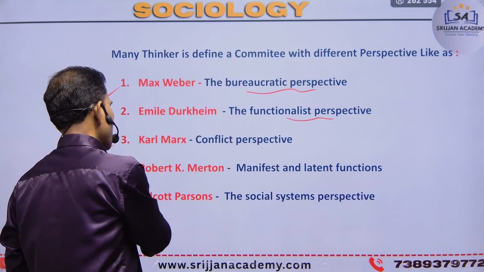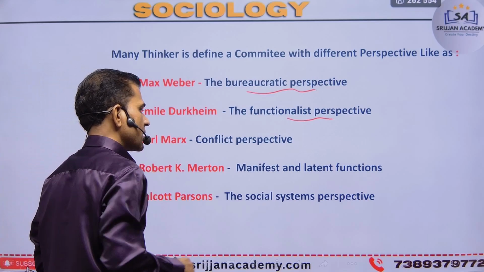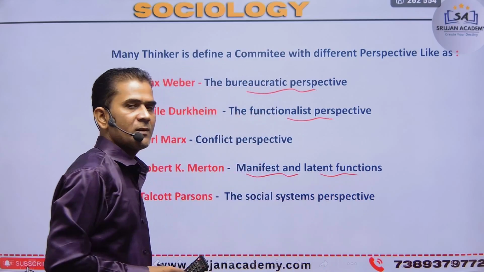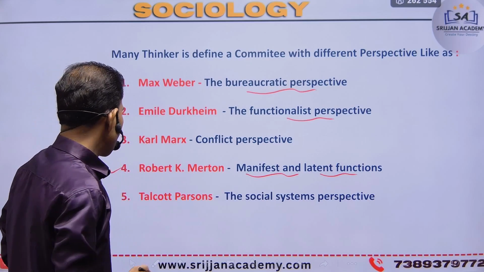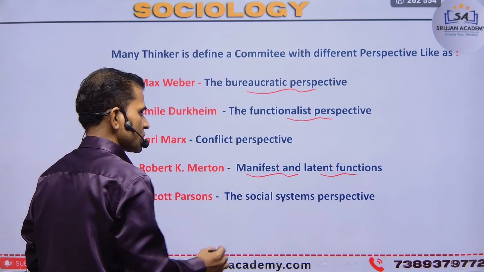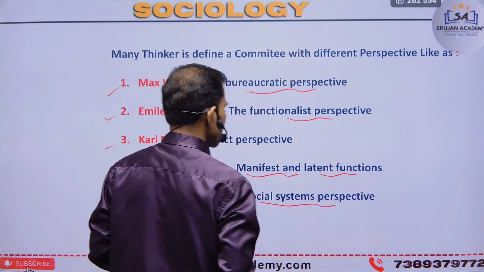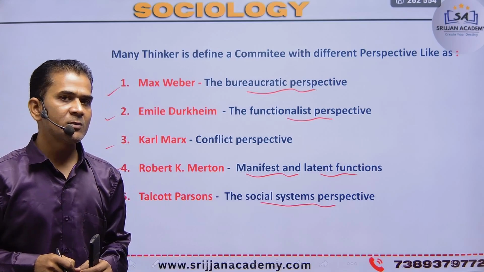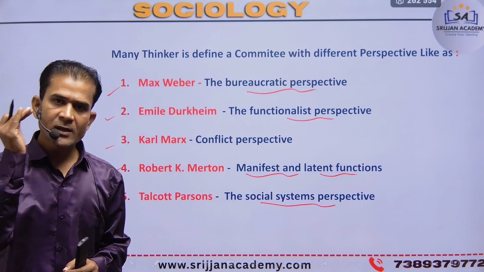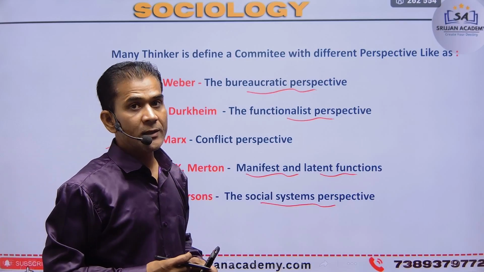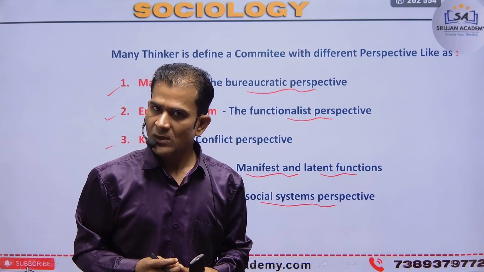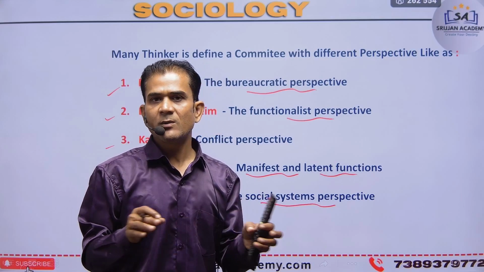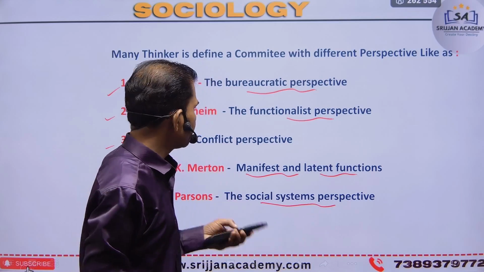Robert K. Merton's perspective is manifest and latent functions in our society. Talcott Parsons has the social system perspective. So scholars explain the committee from different perspectives, and a committee may be created for a need of society. Once that need is achieved, the committee is automatically destroyed.